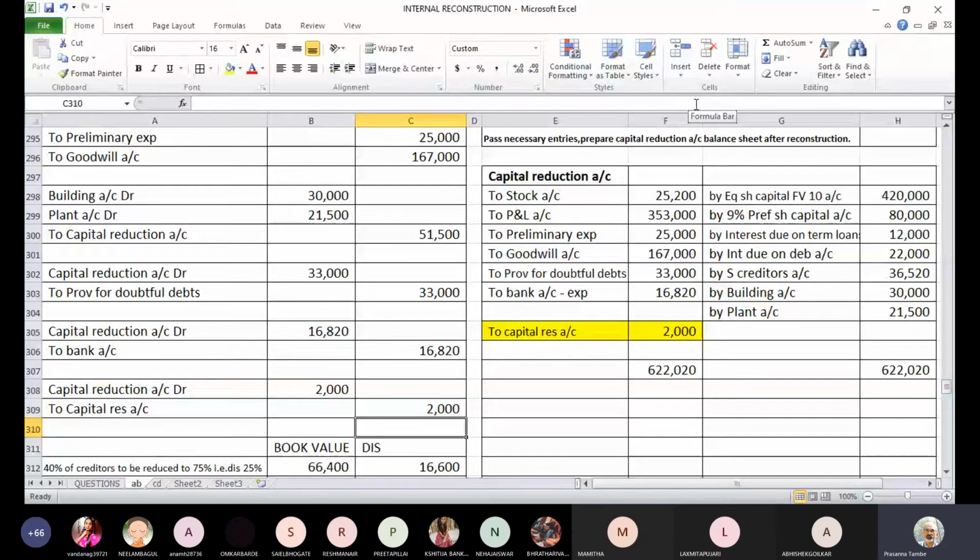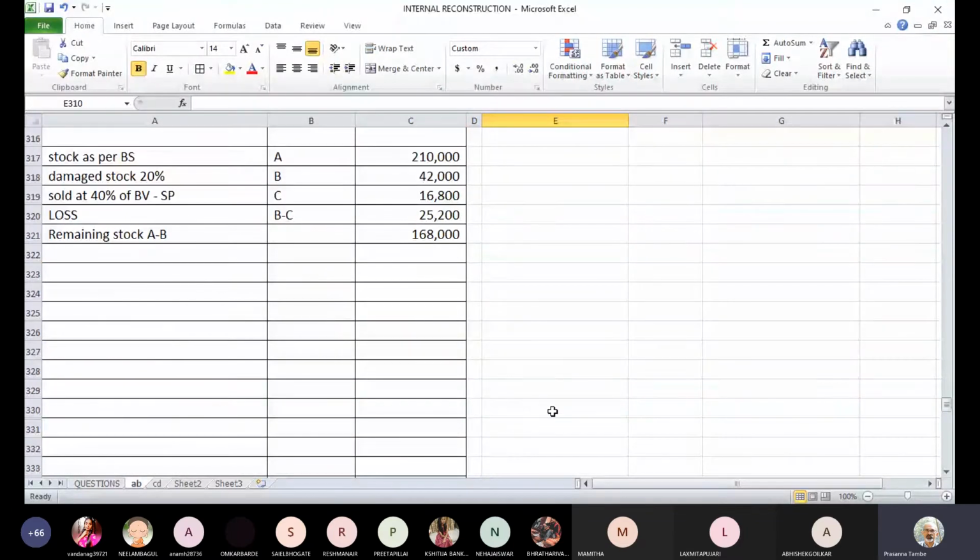Now let us prepare the balance sheet after reconstruction. Let us write down the format first.